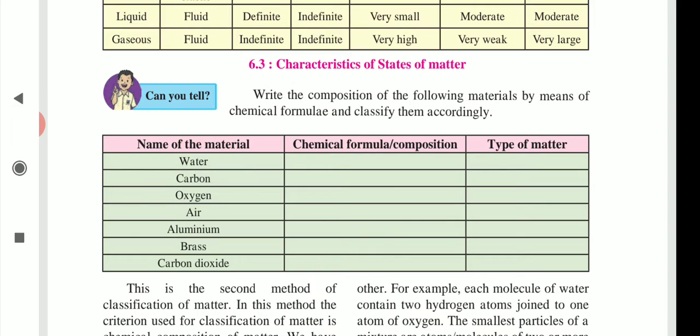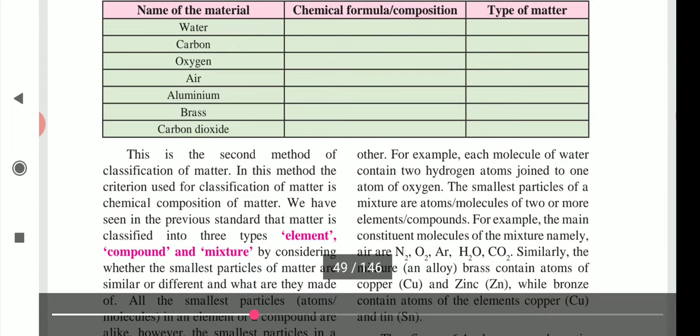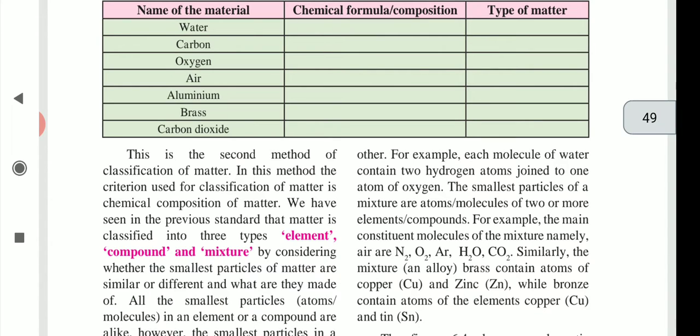In this method, the criterion used for classification of matter is the chemical composition of matter. So we have seen in the previous standard that matter is generally classified into three types. Which are they? Elements, compounds and mixtures. Now let us see their characteristics one by one. Okay. Now first see element. It is made up of only one type of matter.